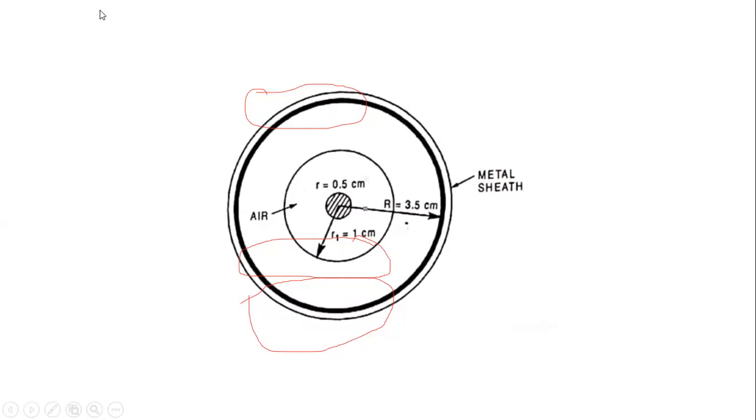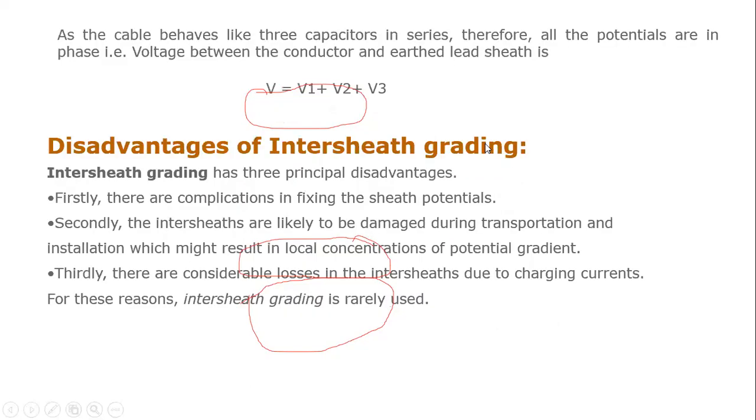In the capacitance grading, we are selecting three layers of gradings by the capacitance. What does the three layers of grading by the capacitance mean? We calculate G1 max, G2 max and G3 max, and then we calculate the capacitance. Next, the second type of grading is the intersheath grading. What is meant by the intersheath grading?